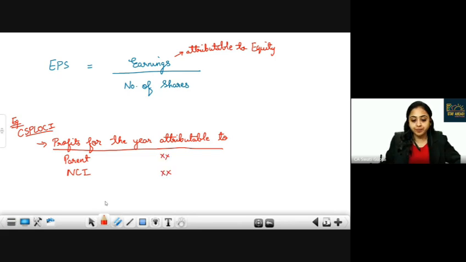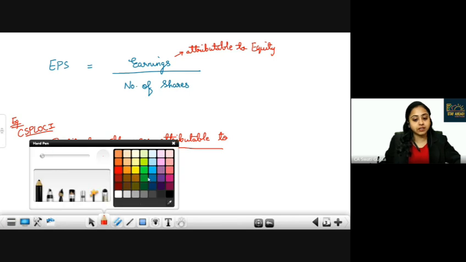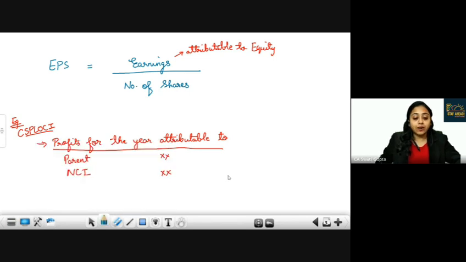Good. Now, IFRS says that we will take earnings only attributable to equity. So we will take only this earnings as per IAS 33, because these are related to outsiders.